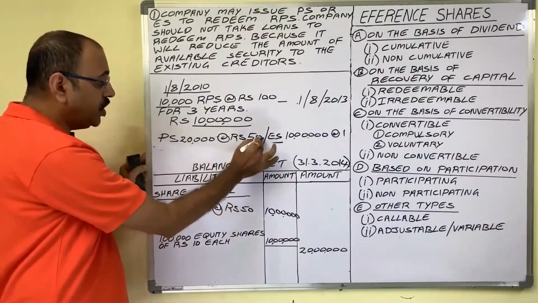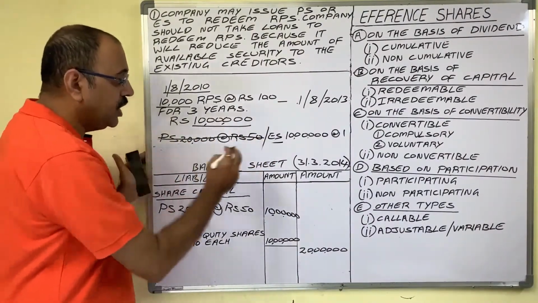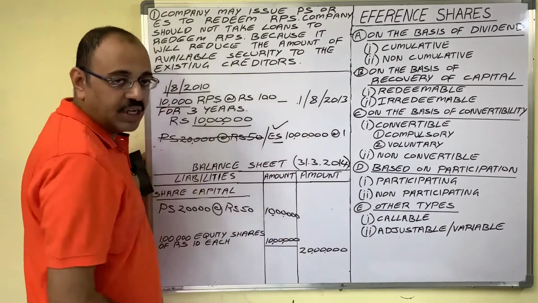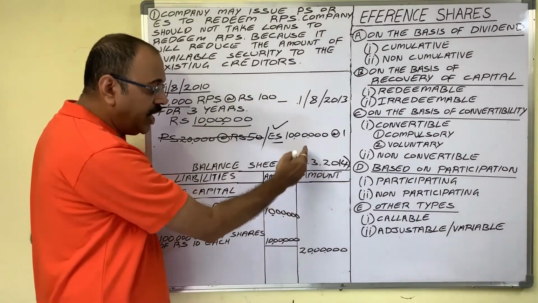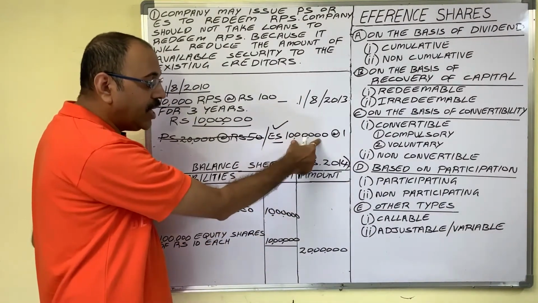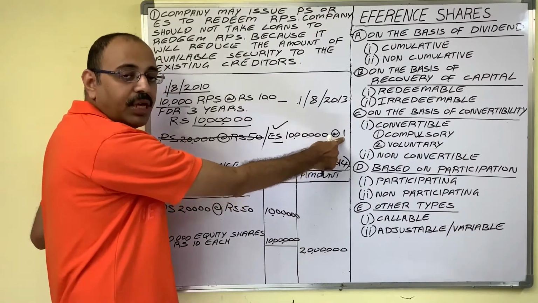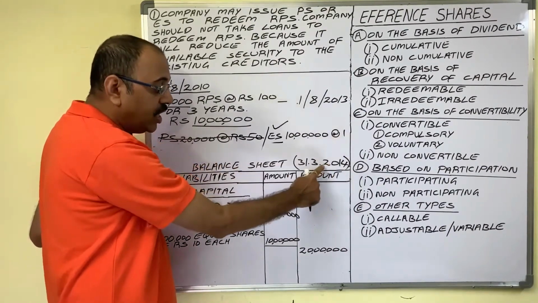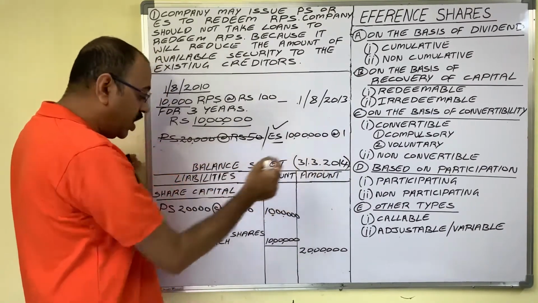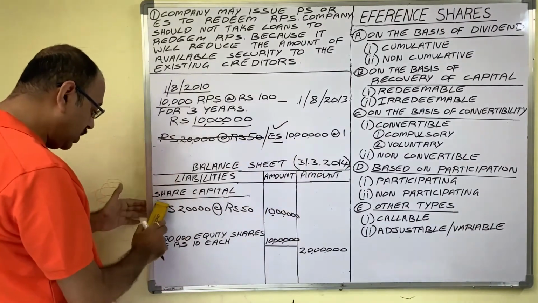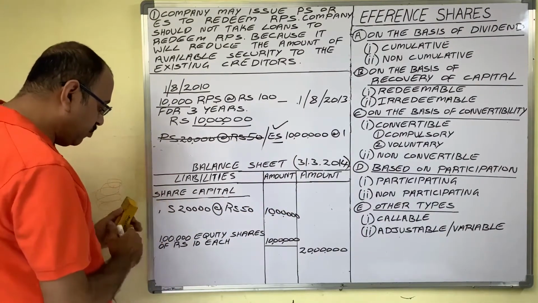Suppose instead of issuing preference shares, company issued equity shares. Say before this date, company issued 10 lakh equity shares at the rate of 1 rupee each. Then on 31st March 2014, company shows its capital details in this form.